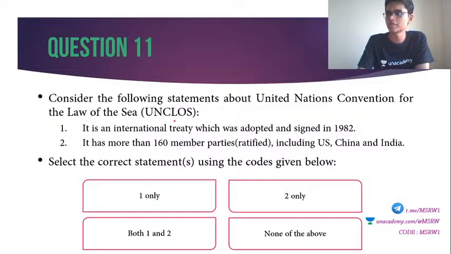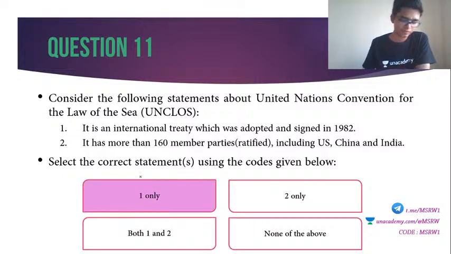Everybody going with option C there. Alright, I think that is enough time. Most of you have answered. So the answer is option A, one only. Okay, Harshita, very good. Sakshi, good. Rishti, very good. It is option A.